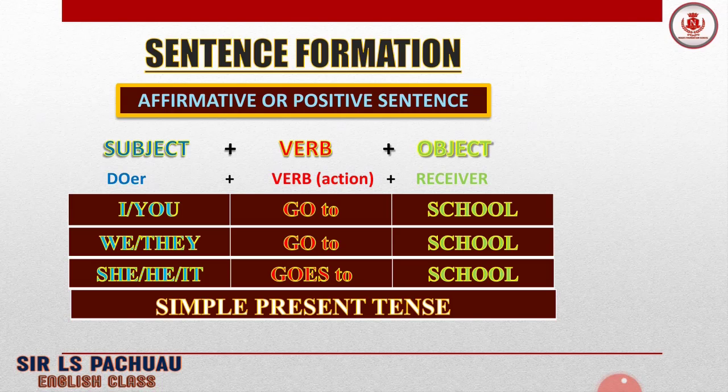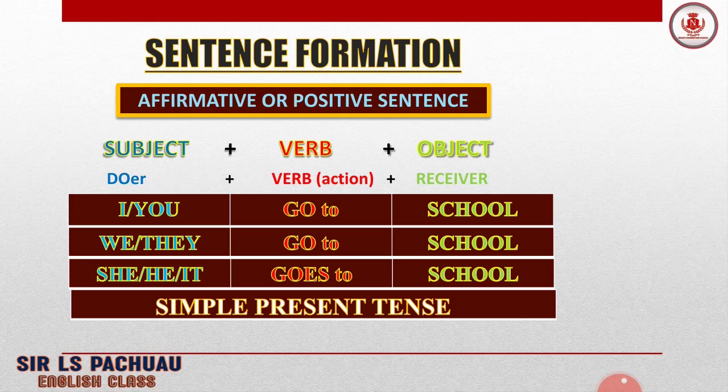Please pay extra attention to this, because if you don't know how to form a sentence, learning verbs will not have any meaning. Sometimes we call it conjugation of verb. Conjugation means changing the verb according to the subject or according to the tense. Understand? So that's called conjugation of verb.